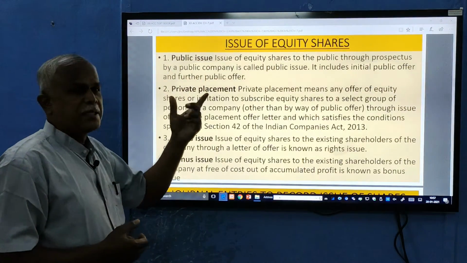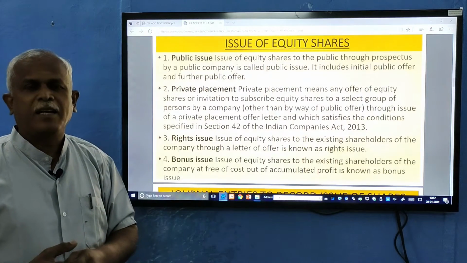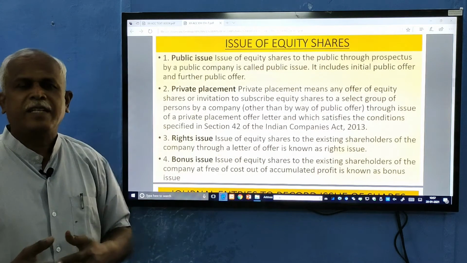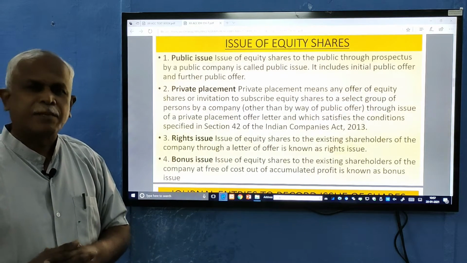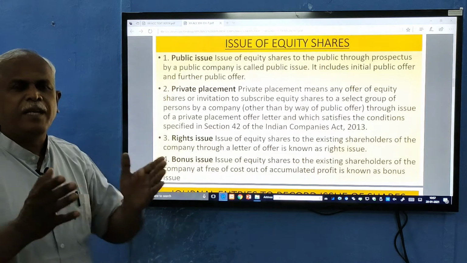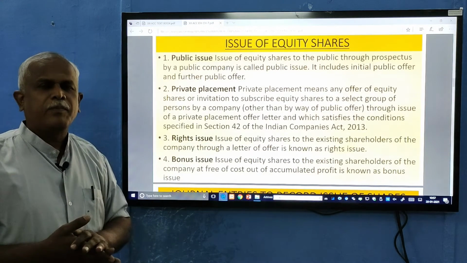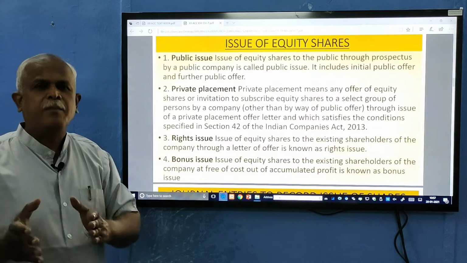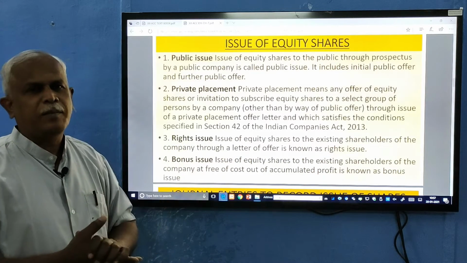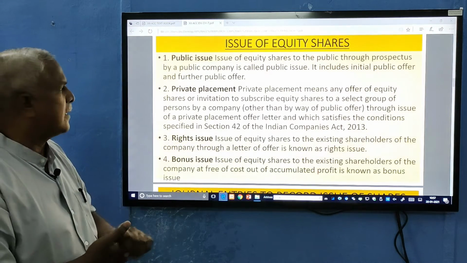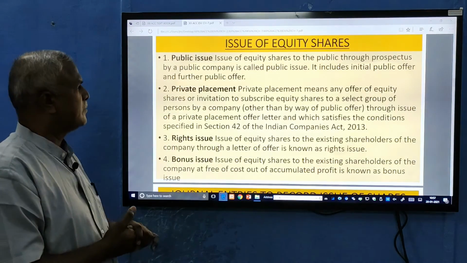And private placement, where the public are not allowed, but some financial institutions subscribe to the share capital of the company and give the capital in bulk, and the company allots the shares in bulk to the particular financial institution or bank. That is private placement.